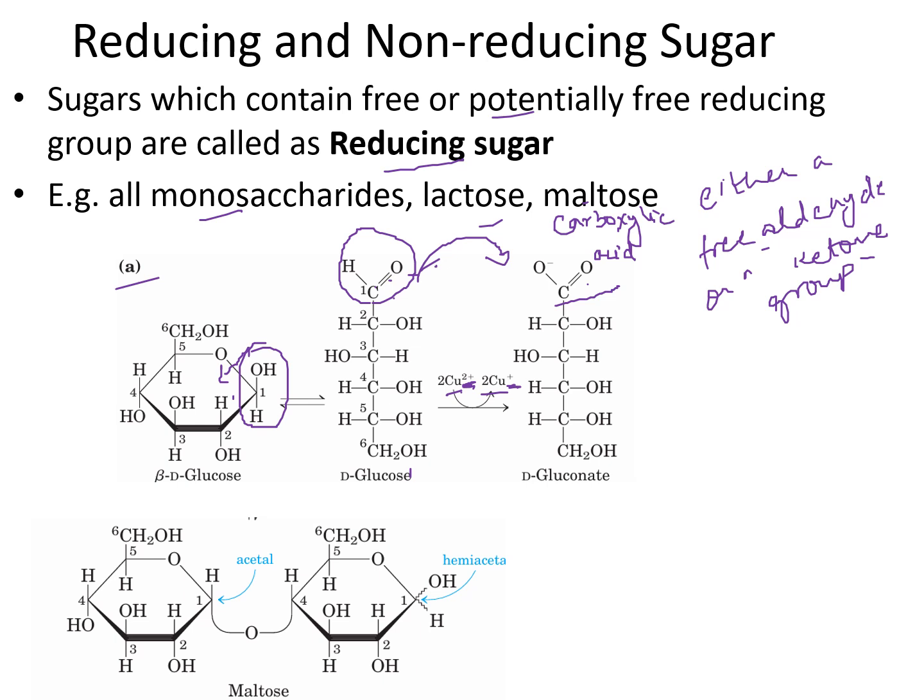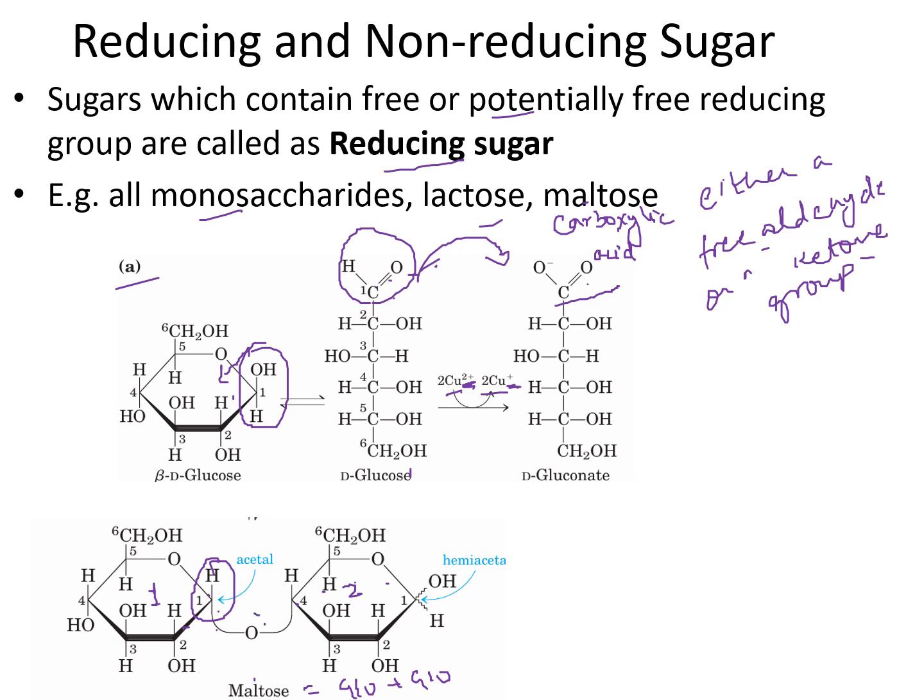Now, in case of disaccharides, we look at the structure of maltose. This is the structure of maltose, and these are two glucose molecules. If you remember, I have told that maltose is a disaccharide of glucose, and the linkage between the two molecules is alpha 1,4. These are two glucose molecules linked via a glycosidic bond.